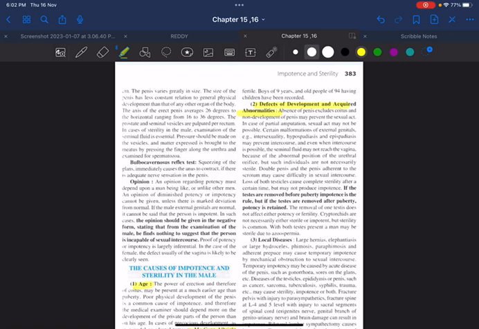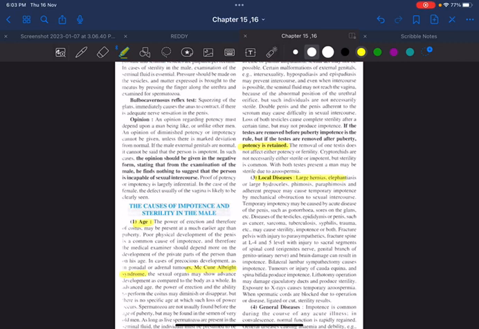That will again lead to infertility. But at the same time, since there is no problem with the penis, the potency is retained in such conditions. Or because of any local diseases like hernia, hydrocele, phimosis, paraphimosis. These are the important conditions that you have to remember.